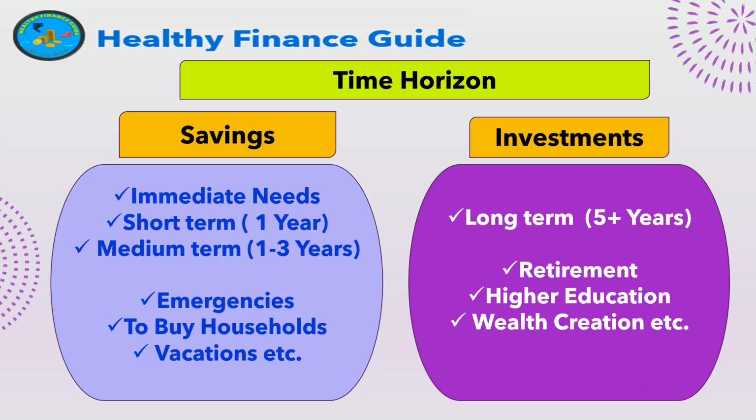In case of investments, it's a long term vision. At least a minimum of 5+ years is what financiers suggest, and it's for retirement, higher education and wealth creation purposes. So this we also need to keep in mind, what the time horizon is. This plays a key role in deciding where the amount should go.